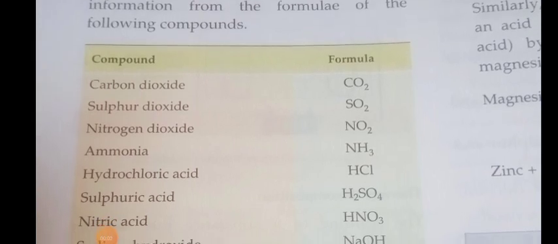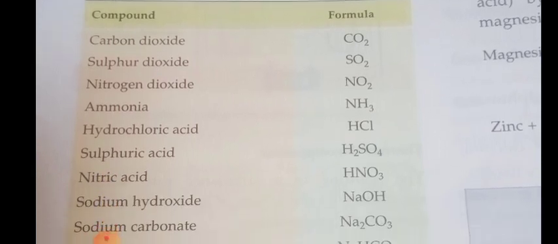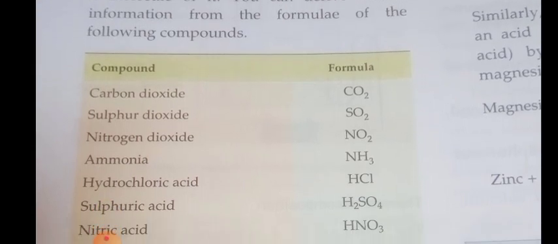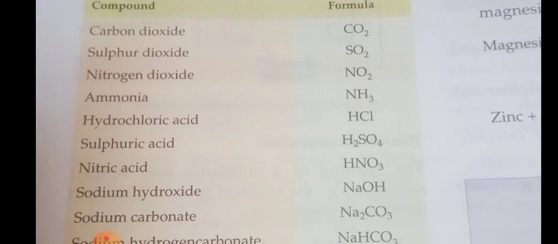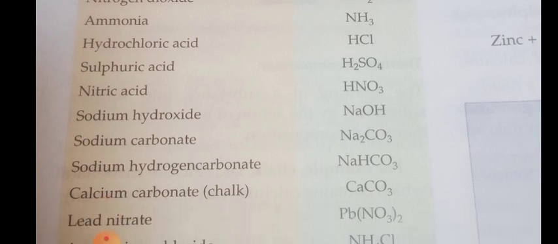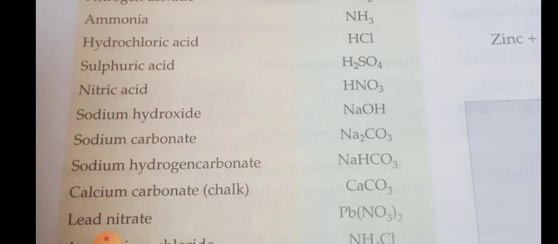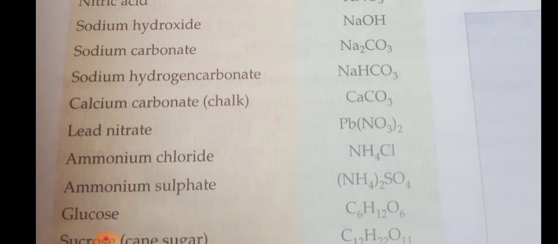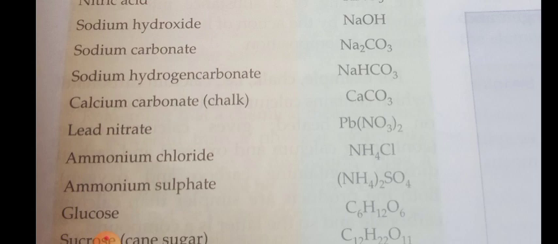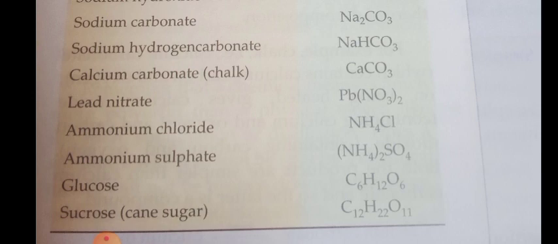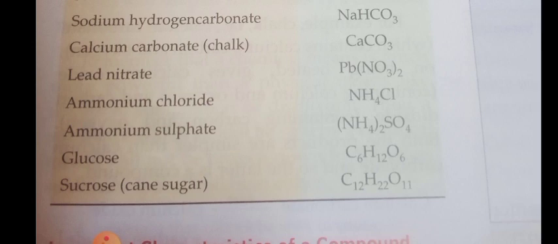compounds. Carbon dioxide, the formula of carbon dioxide is CO2; sulfur dioxide, SO2; nitrogen dioxide, NO2; ammonia, NH3; hydrochloric acid, HCl; sulfuric acid, H2SO4; nitric acid, HNO3; sodium hydroxide, NaOH; sodium carbonate, Na2CO3; sodium hydrogen carbonate, NaHCO3; calcium carbonate, that is the chalk piece we are using now, CaCO3; lead nitrate, Pb(NO3)2.